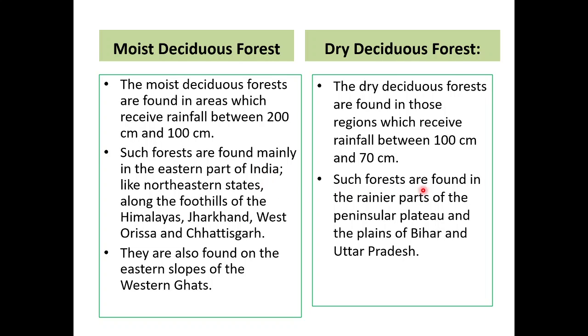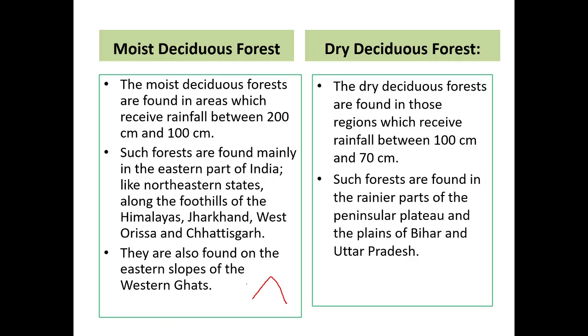And on the other side, such forests are found in the rainier part of the peninsular plateau and the plains of Bihar and Uttar Pradesh. So dry deciduous forest you will find mostly in the Bihar and Uttar Pradesh area, where you will receive 100 to 70 centimeter of rainfall. They are also found in the eastern slopes of the Western Ghats. You see that there is a leeward side and a windward side. On the leeward side of the Western Ghats you will find moist deciduous forest. On the windward side you will find tropical evergreen forest.